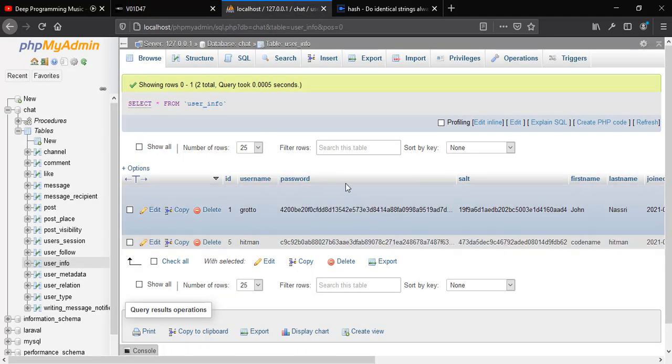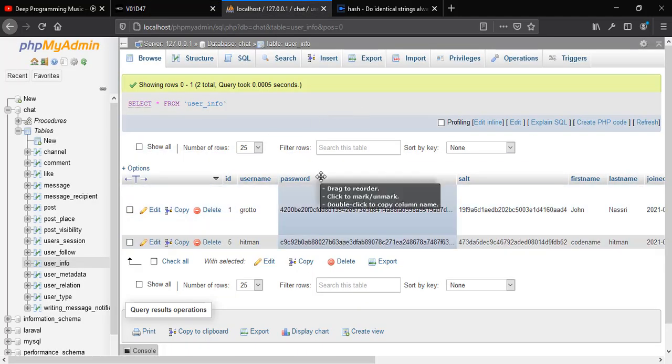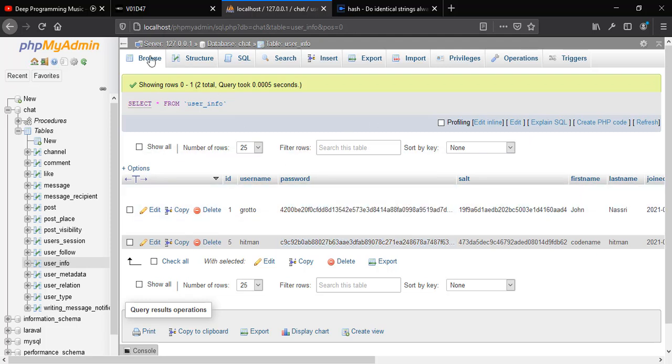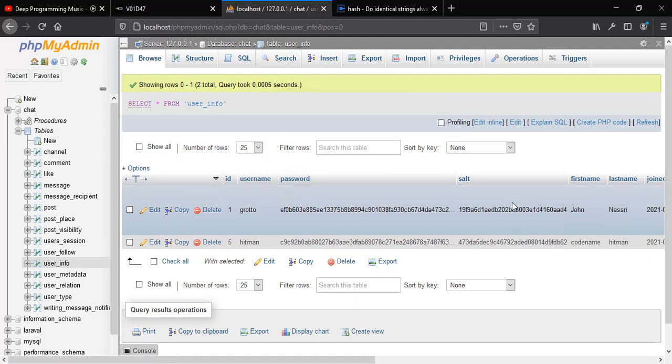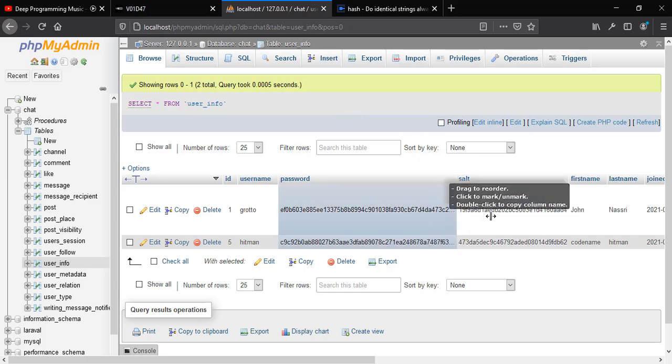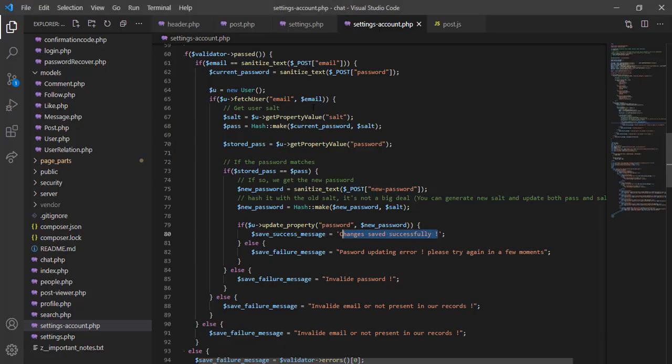Now if we refresh the database, we're going to have the same salt but a different hash, as you can see. You can also change this salt from here, but it's your choice. It's up to you to change this salt right here.